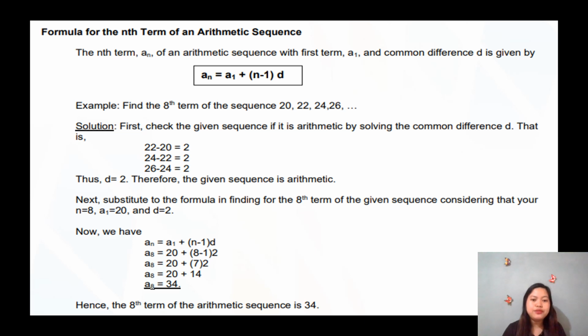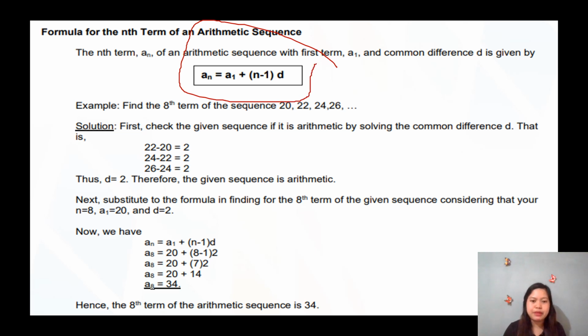And also, we have to check the given sequence if it is arithmetic by solving the common difference d. First na pangutana nato na kinahanglan mahibawon is if that is an arithmetic sequence. Kasi kung arithmetic siya, then ang ato gamiton na formula is this formula here, a sub n equals a sub 1 plus n minus 1 times d.